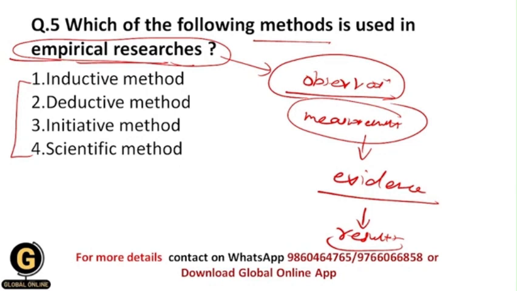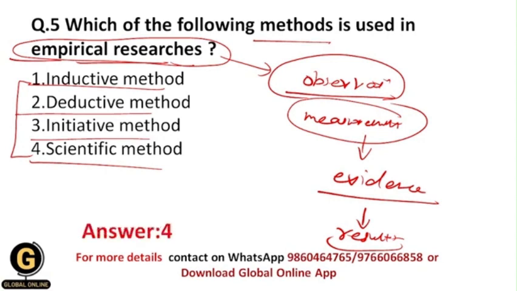Okay, so whether we use the inductive method over here, or the deductive method, or the intuitive method, or the scientific method. So obviously students, the correct answer to this question is 4, that is the scientific method, because the scientific method is the method which we follow everywhere whenever we want to do research.